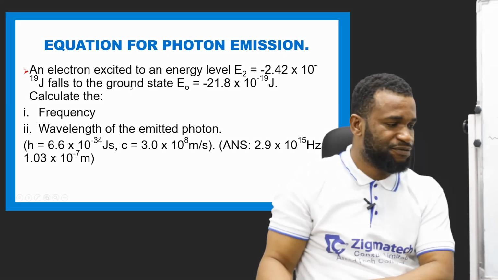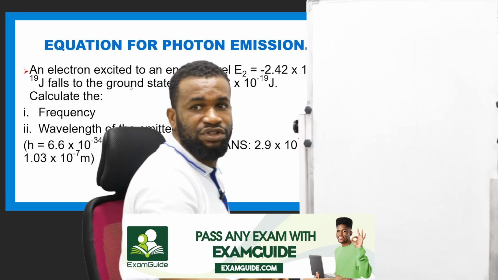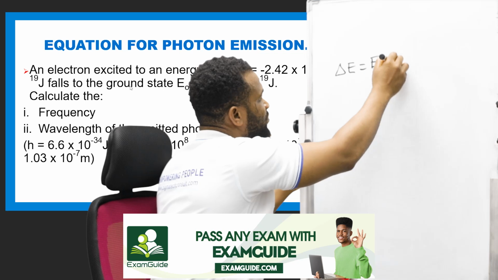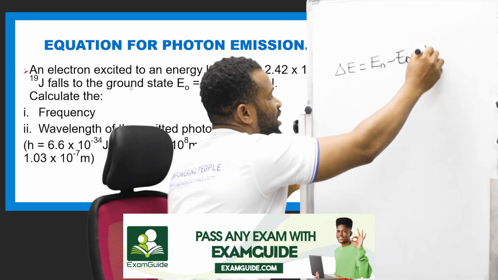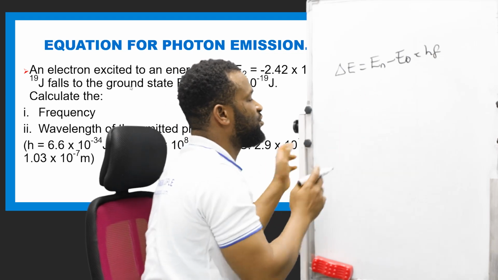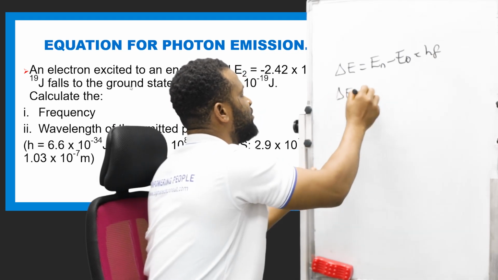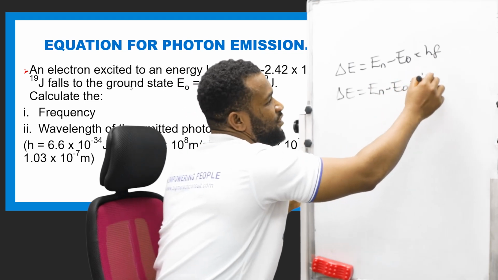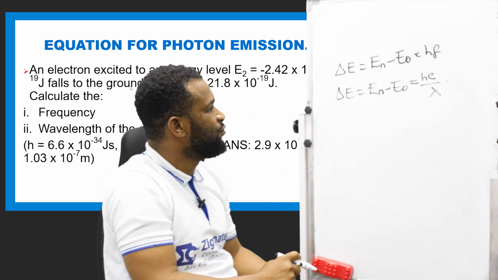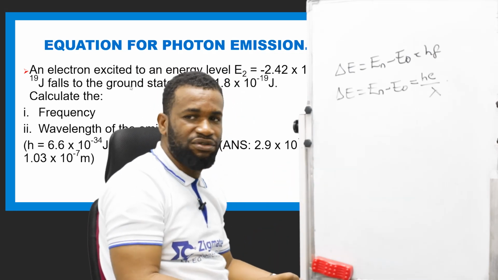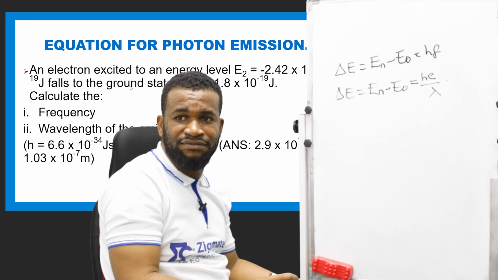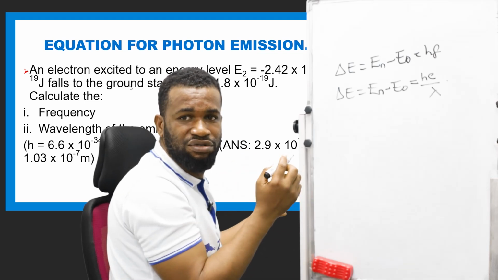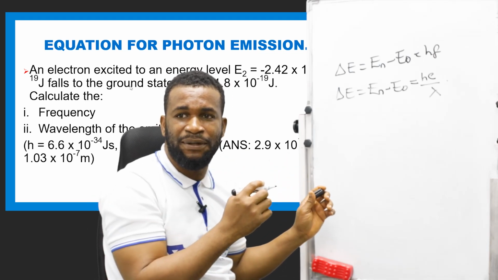Let's start with this calculation. So from E2 to E naught, remember that we said the change in energy is En minus E naught, which is equal to hf. This is equation 1. We can also say that E2 minus E naught is equal to hc over lambda. Now we are going to do our substitution. So E2 is minus and E naught is minus 2.1. So I'm going to do my substitution. They say I should calculate the frequency.